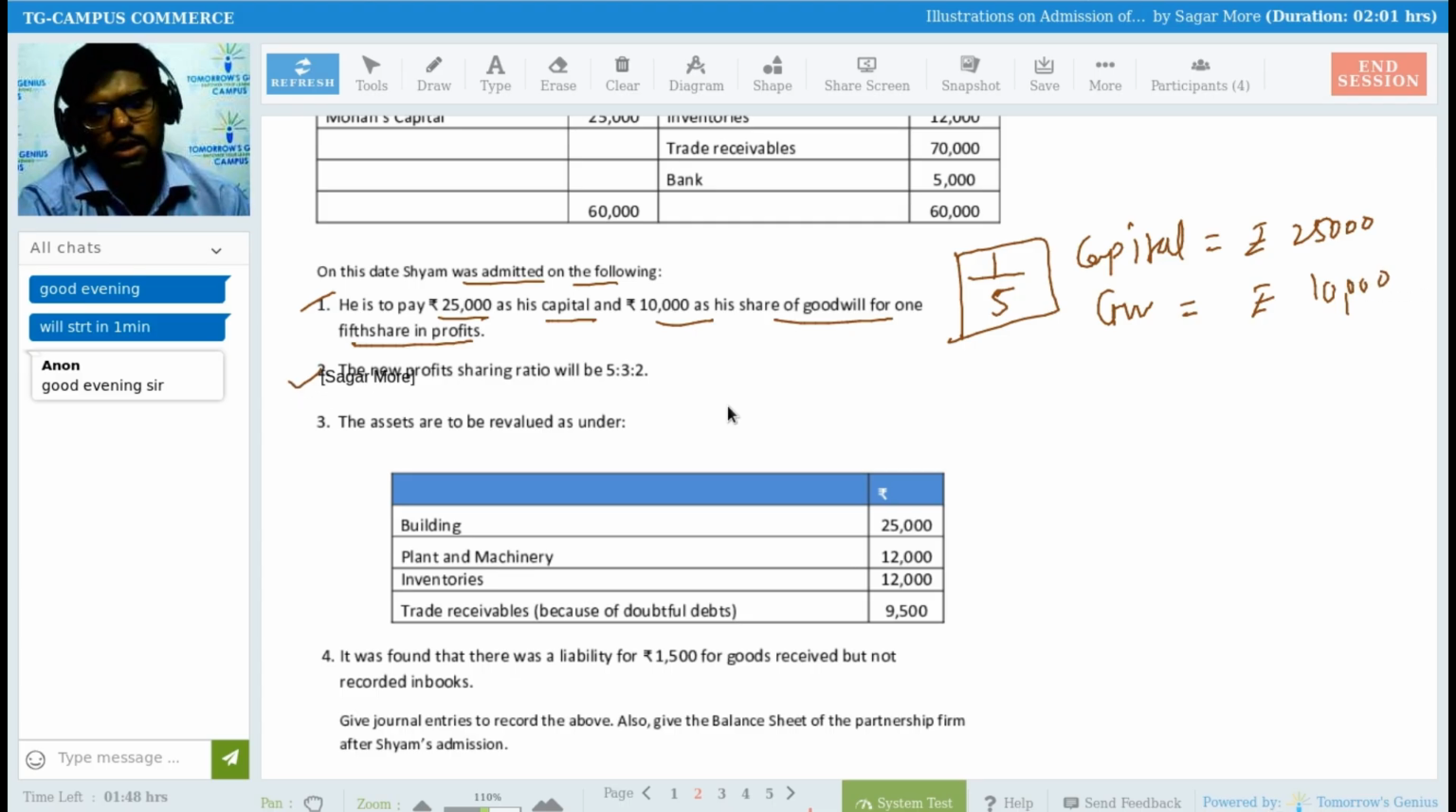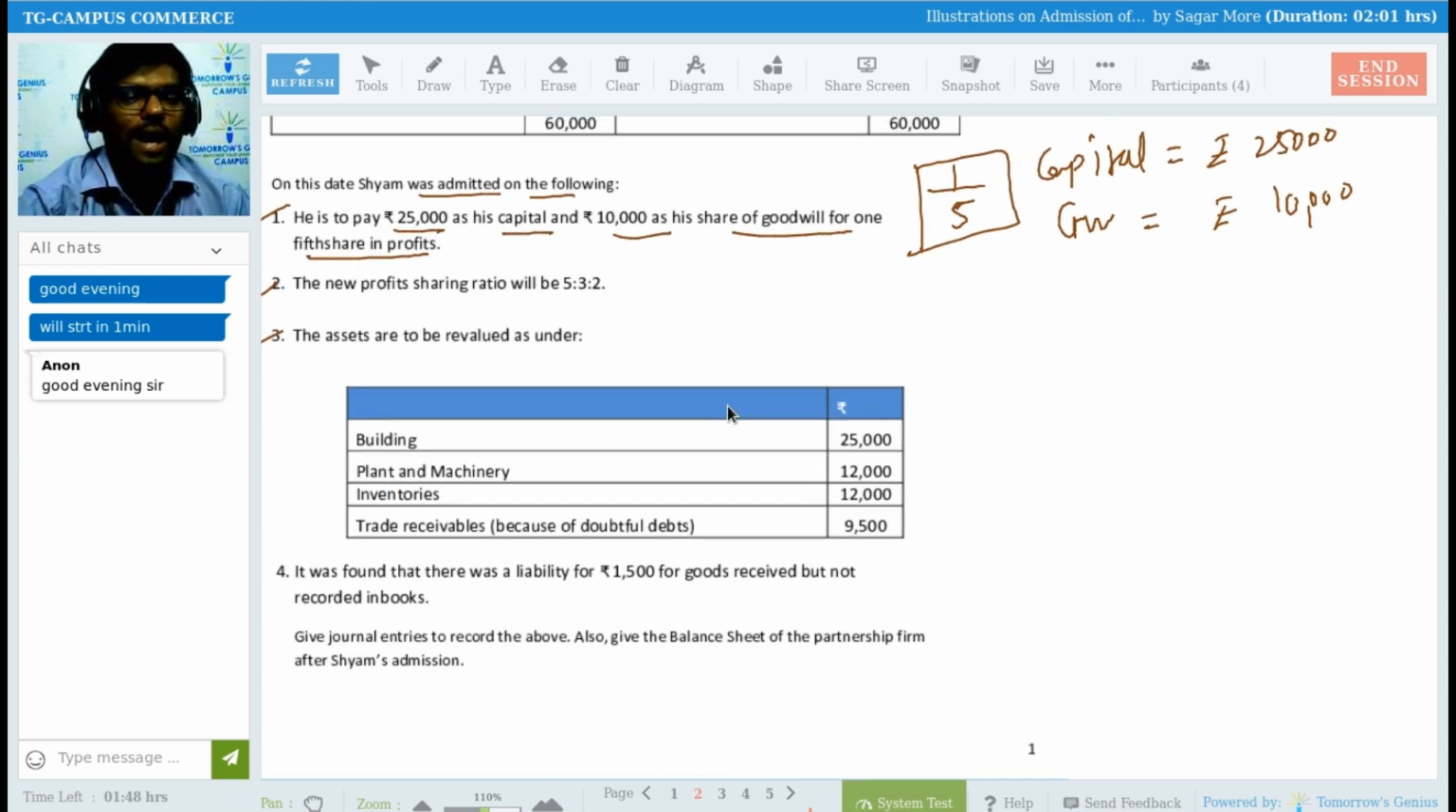The new profit sharing ratio is already given to me. So whenever new profit sharing ratio is given, how to calculate sacrifice ratio, we know that, right? We have to calculate sacrifice ratio only for goodwill adjustment, right? So we'll be doing that. After that, the value of assets to be revalued is as under. So current value, today's value of the assets and liabilities are provided to me, right? So with the help of that, I can prepare revaluation account, and I can pass journal entry too, right?